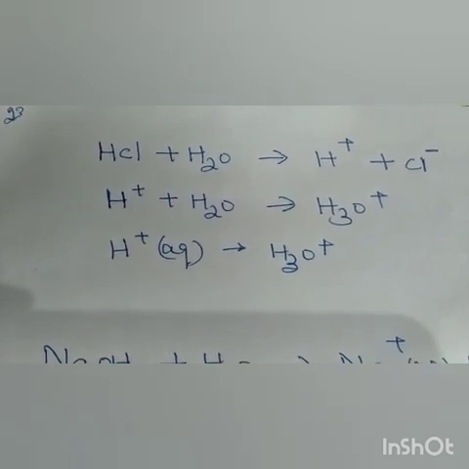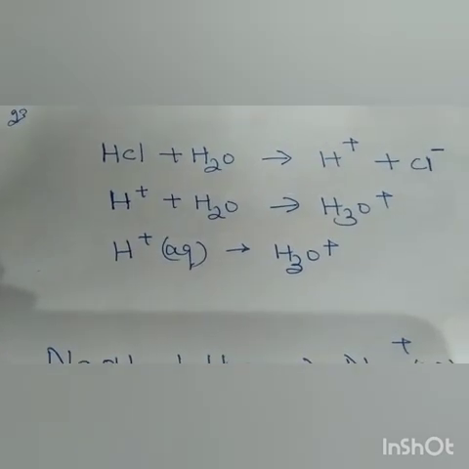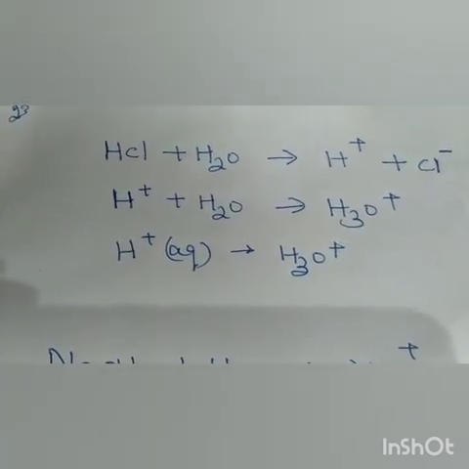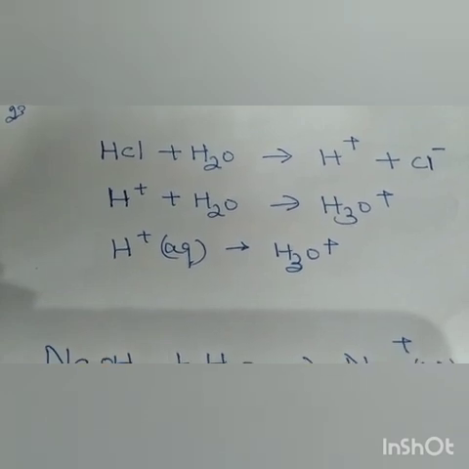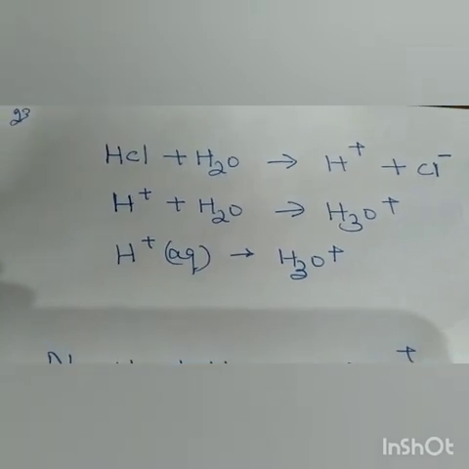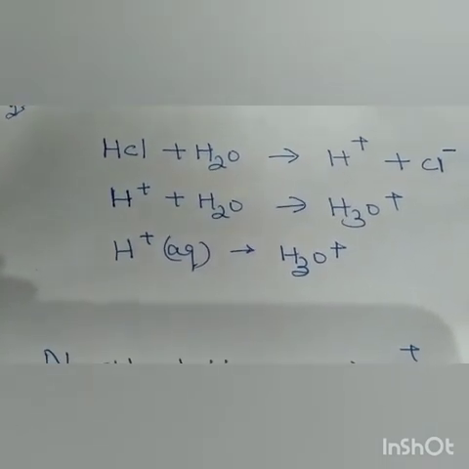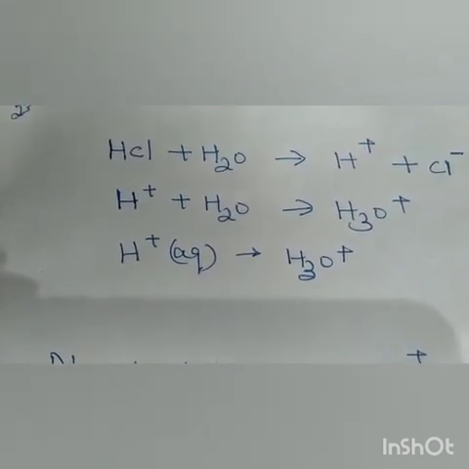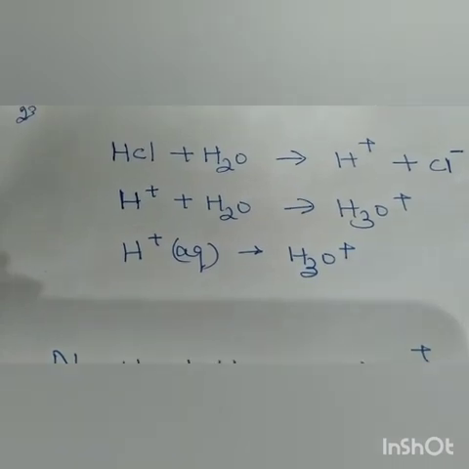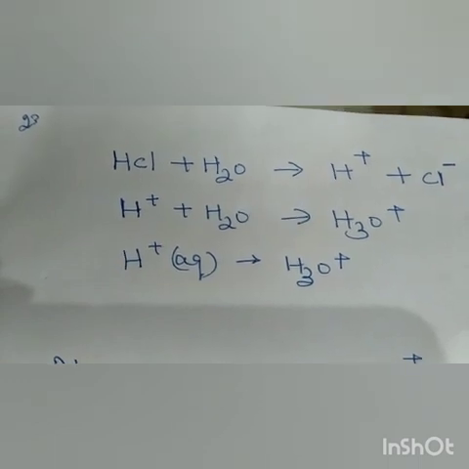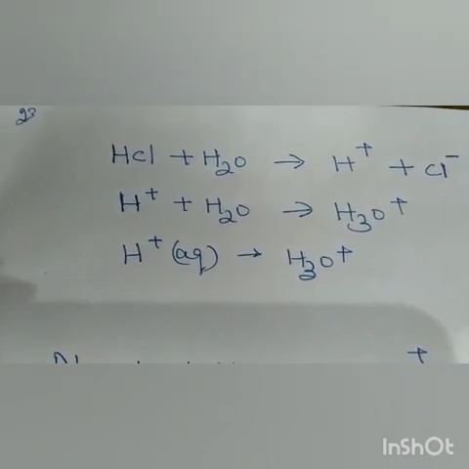There is no generation of free H positive ions. For that, water is required, because water only dissociates acids to liberate H positive ions, because acidic properties are due to H positive ions. That is why when the gas is tested with wet blue litmus, since water is there, the HCl is dissociated and free H positive ions are liberated, and these free H positive ions are responsible for the acidic properties, and it turns blue litmus red.